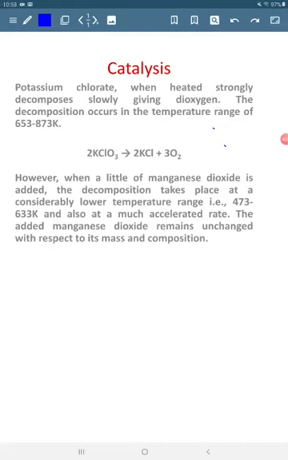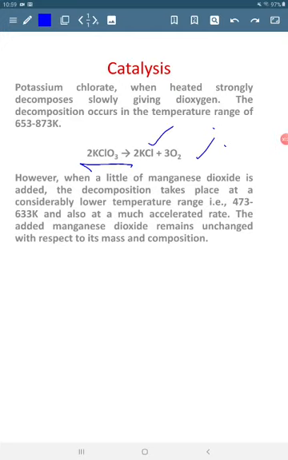Hello students, today you will learn about catalysis. Potassium chlorate when heated strongly decomposes slowly giving dioxygen. The decomposition occurs in the temperature range of 653 to 873 Kelvin. So this is 2 KClO3 giving 2 KCl plus 3 O2.